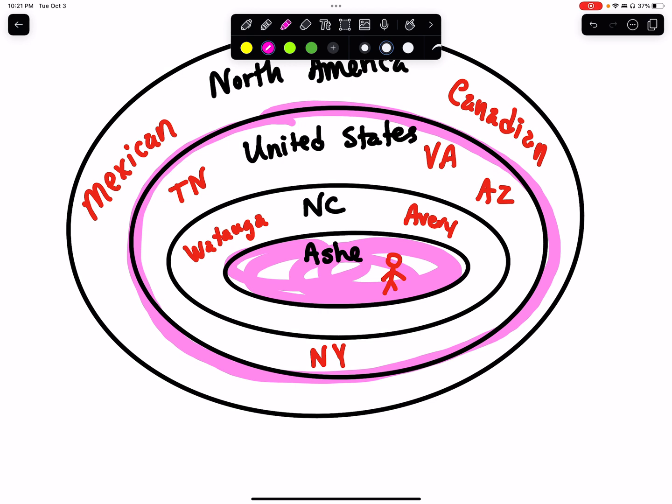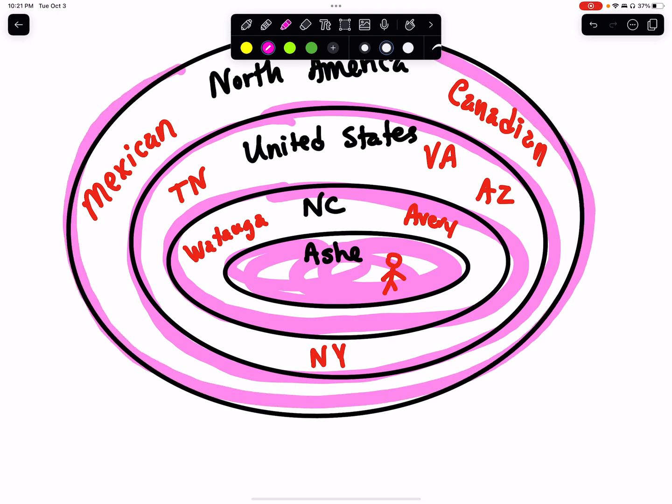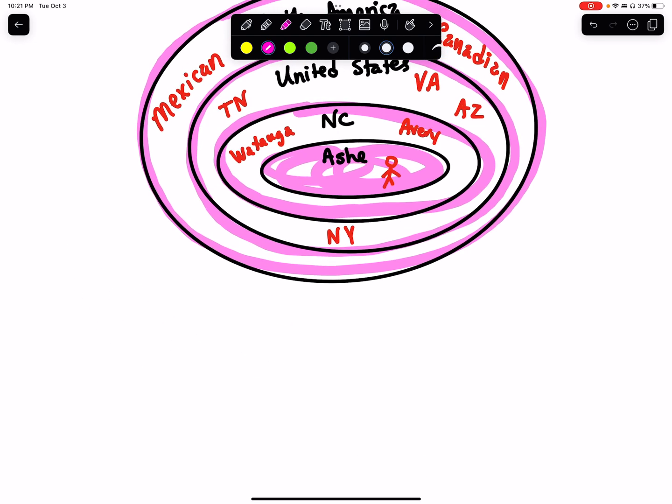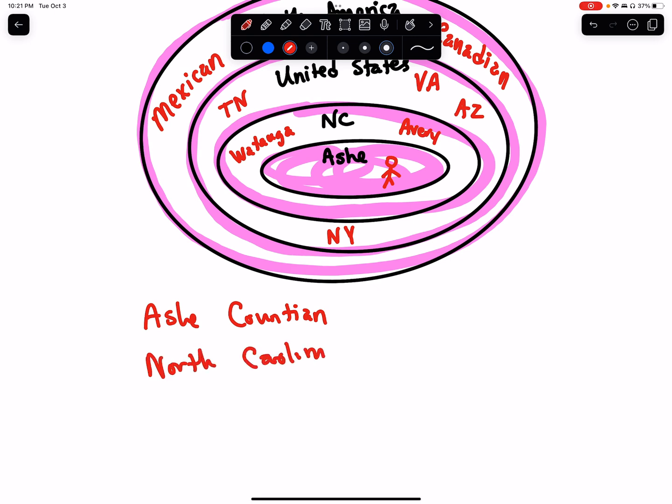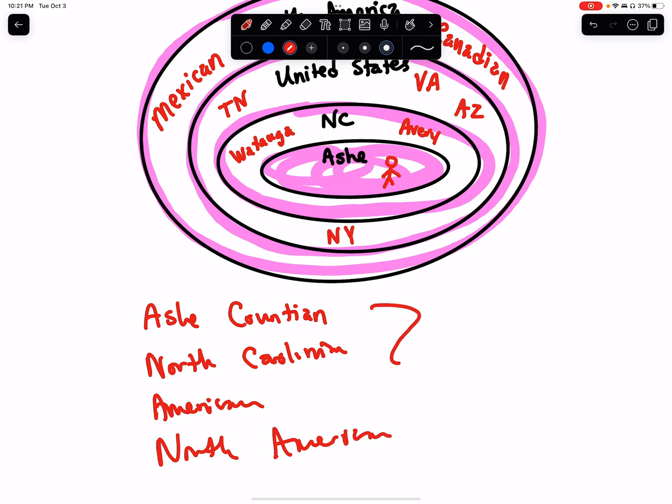So if you live in Ashe County, you can also say, not only am I an Ashe Countyan, I am an American. You could also say, because the Ashe County oval is inside the North Carolina oval, that you're a North Carolinian. And you can say that you're North American. So all those names can apply. If you live in Ashe County, you can say that you're an Ashe Countyan, okay, if that's how you say it. You are a North Carolinian. You are an American, and you are a North American. So all those names can apply to the same person at the same time.